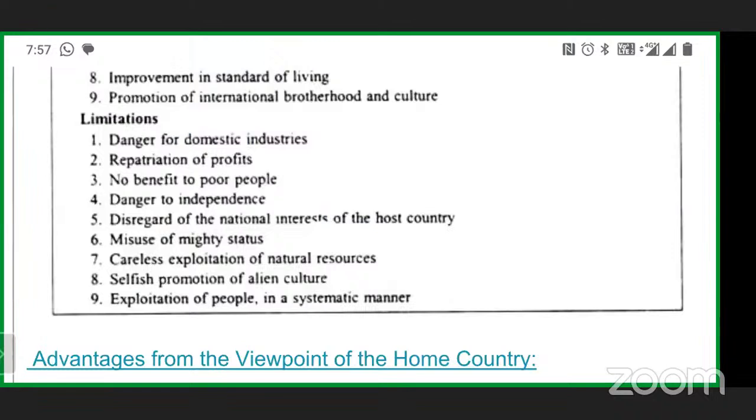So, no benefit to the poor people, danger to independence, disregard of the national interest of the host country. Then we have mighty status, careless exploitation of the natural resources. So that was natural resources being exploited by the people. Selfish promotion of alien cultures, exploitation of the people in a systematic manner.